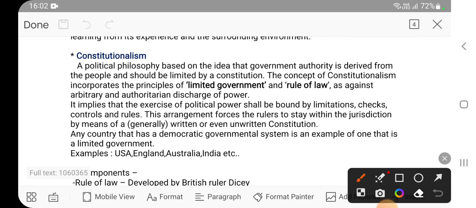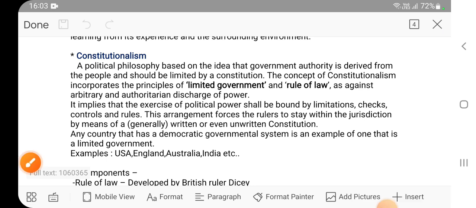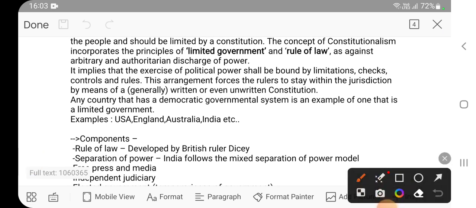Any country that has a democratic governmental system is an example of limited government. So we have a democratic government in India, and we are having a limited government because we also have a constitution. Other examples are USA, England, Australia. Okay, so there is another new term, that is written or unwritten constitution.